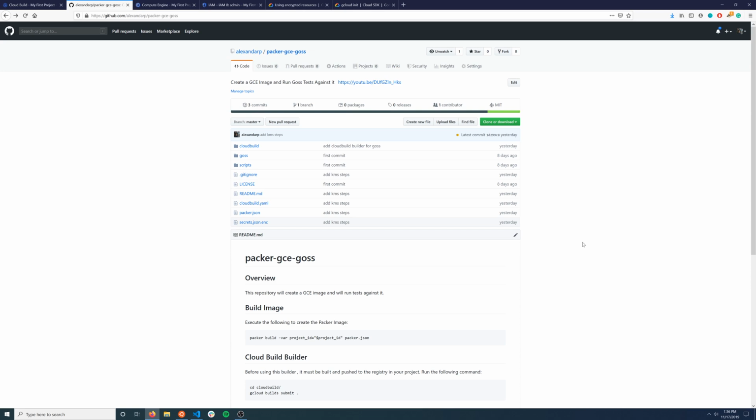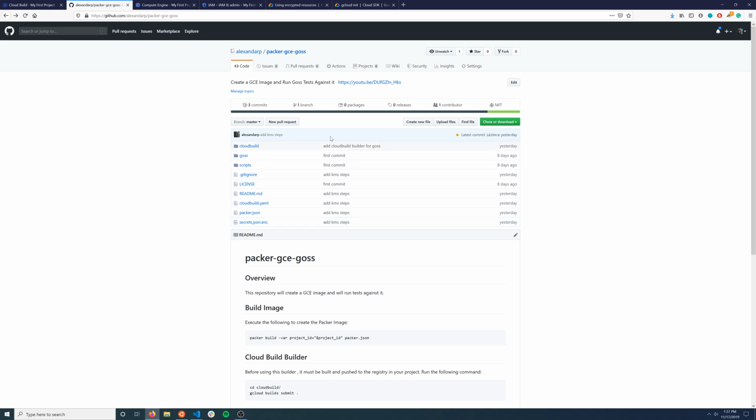So in the last video we created Google Cloud images with Packer and then we tested them with a tool called Gauss. And today I'd like to show you how to create an automated build with Google Cloud Build. What will happen here is you'll push, let's say, to master, and then Google Cloud Build will run the build and execute the tests and then publish the image for you. So you no longer have to run this locally.